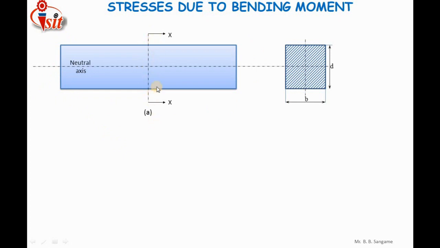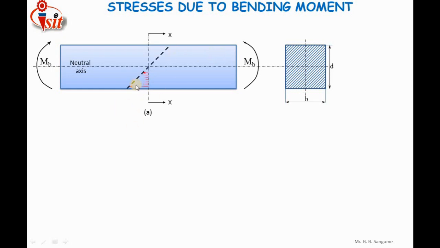At this portion bending will be maximum, so I am going to apply the bending moment like this. Let us apply a bending moment of magnitude MB. When I apply a bending moment, I try to bend this beam. The lower portion of the neutral axis will be subjected to tensile stress, and the upper portion of the neutral axis will be subjected to compressive stress. Let us see how the stress pattern will be.